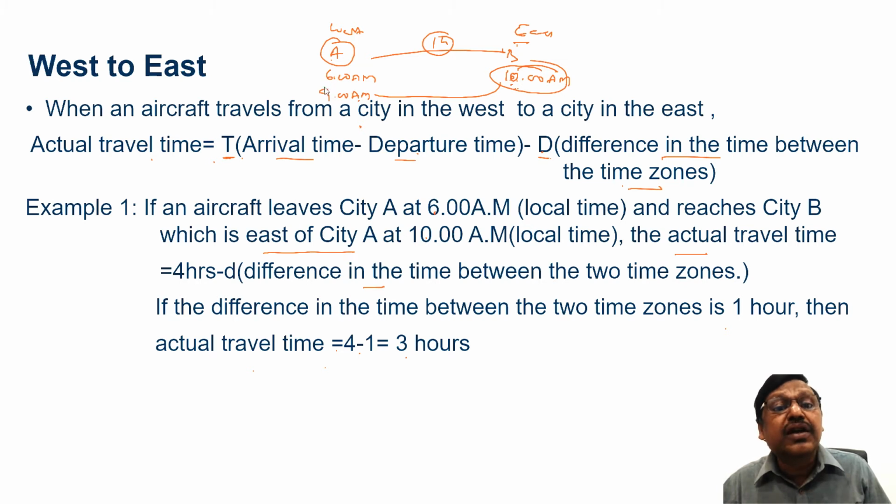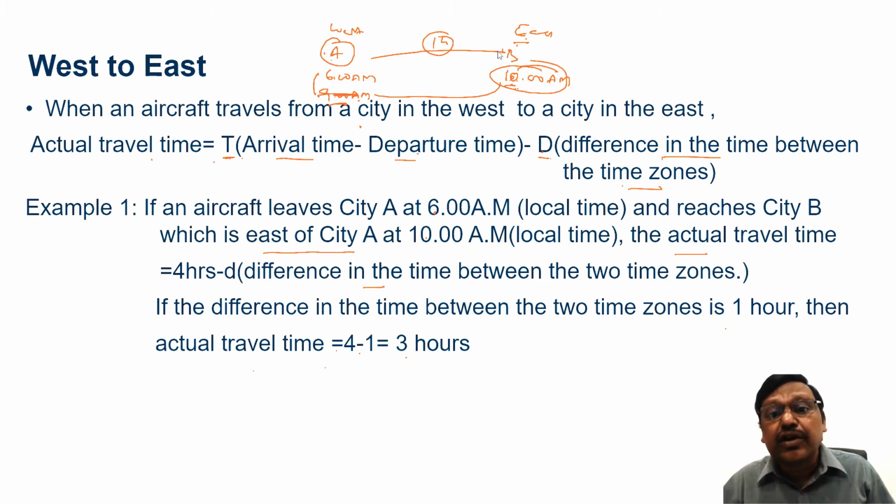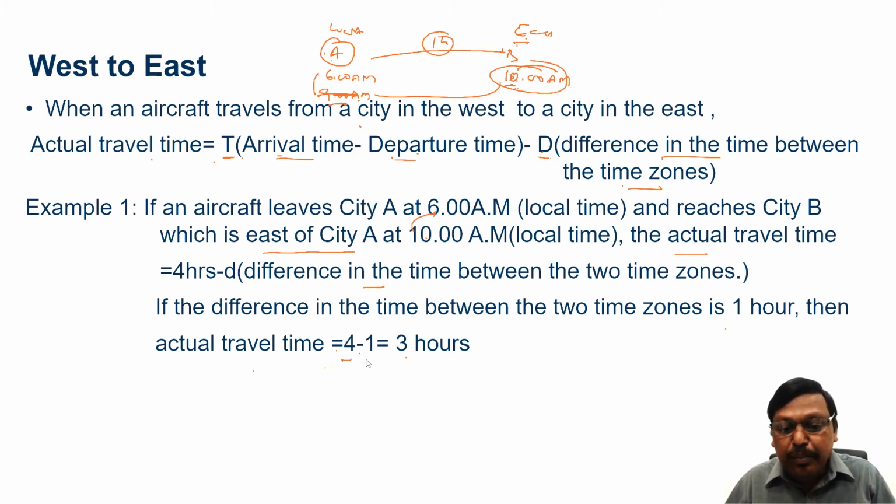Suppose a person lands in B, immediately calls up his father and says, see, I landed. What will be the time on his father's watch? It may be 10 o'clock in city B, but at that point in time in city A, because it is west, it is behind. Sun comes late to the western part. So it will be 9 a.m. So the actual journey time will be 3 hours, right? That's why we say when you are traveling to the east, the actual travel time will be arrival time minus departure time, 10 minus 6, 4, minus the difference in the time zone.